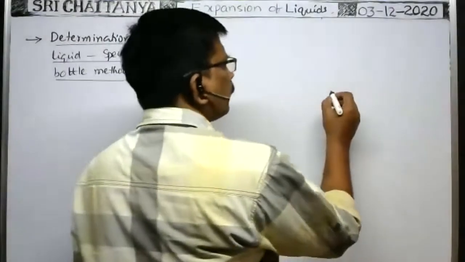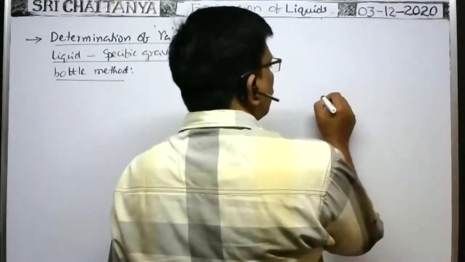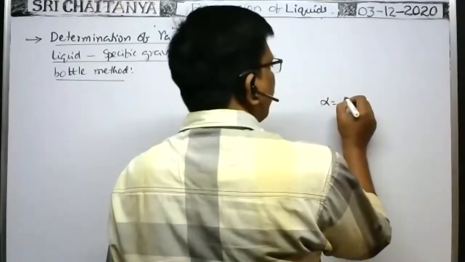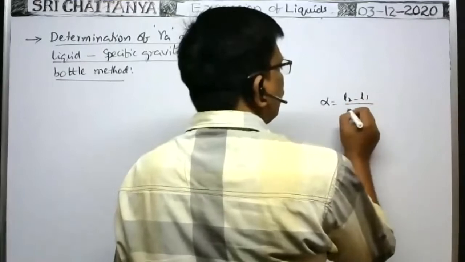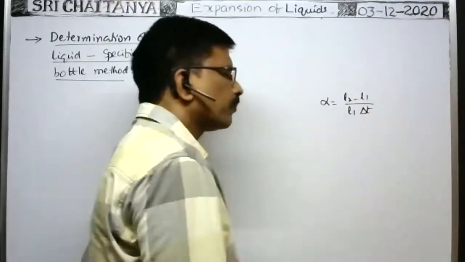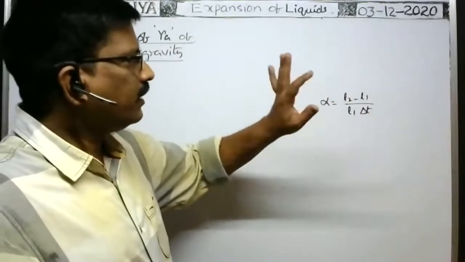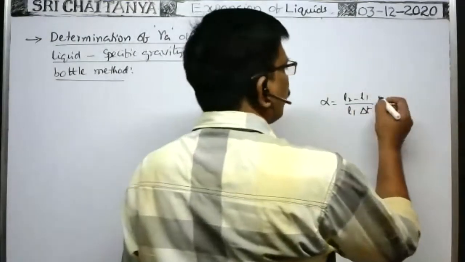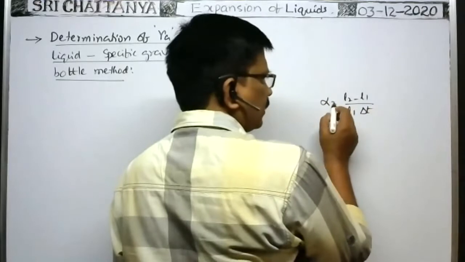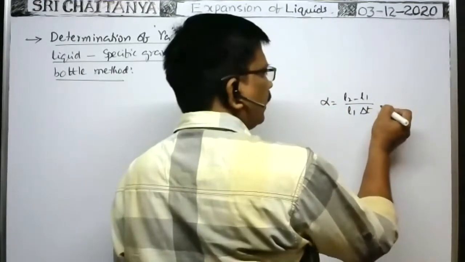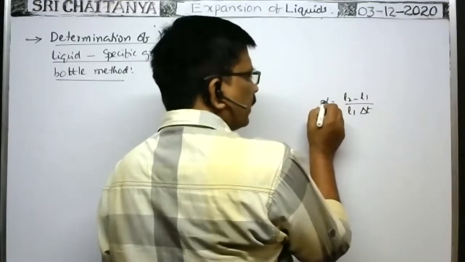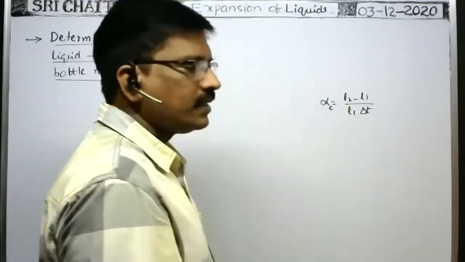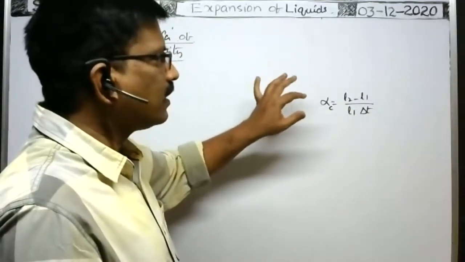Here we know the coefficient of linear expansion, alpha, is equal to L2 minus L1 by L1 into delta T. The formula is there, no? Here the temperature difference is measured in degrees centigrade. Then what is the unit of this alpha? Per degree centigrade. That means this coefficient of linear expansion of the solid is measured in degrees centigrade, so we write alpha C, the coefficient of linear expansion measured in degrees centigrade.